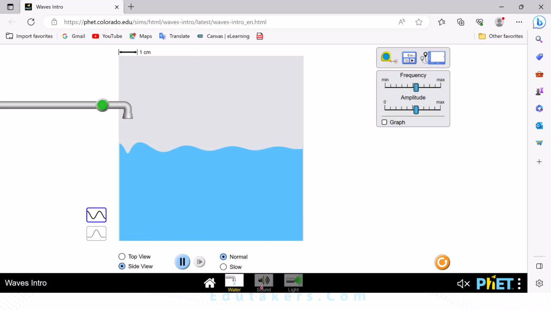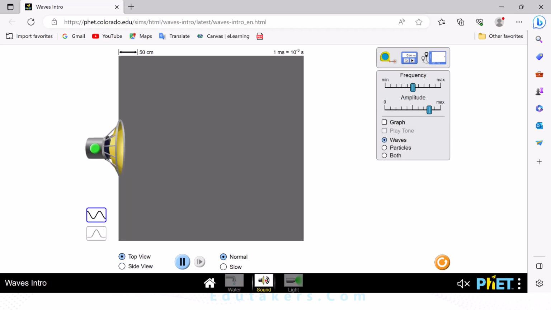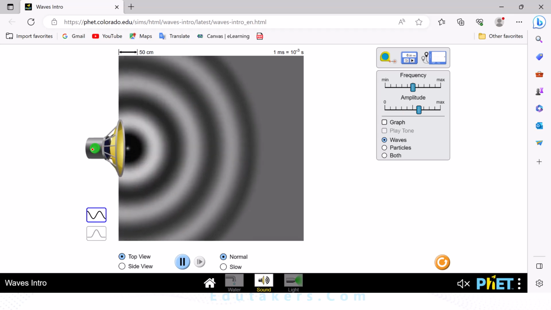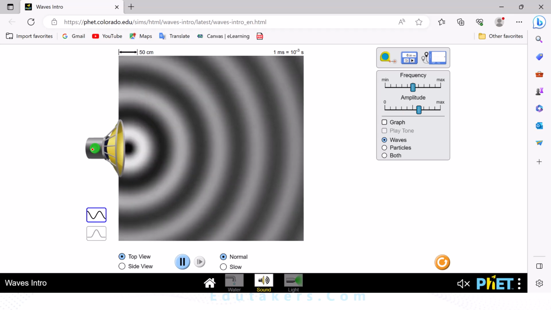Next I click on the sound. How is the sound wave produced? The sound wave is again produced by the same method. You have to click on this button. The sound is produced here, that is moving away, and it transfers energy from one point to another.